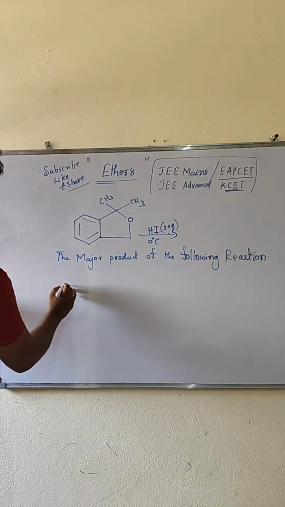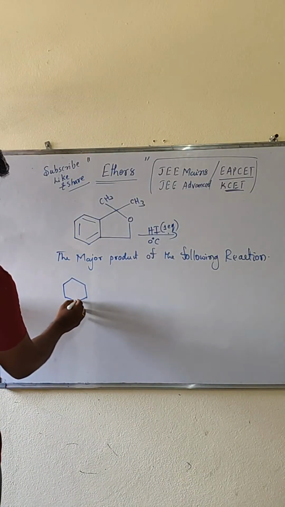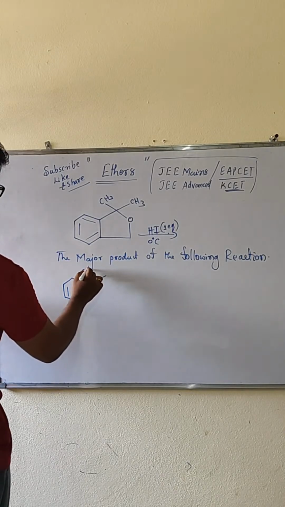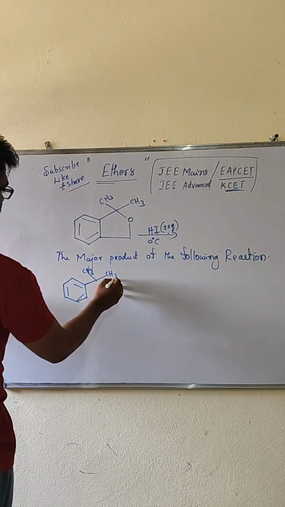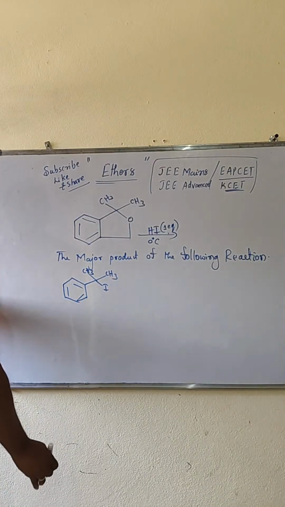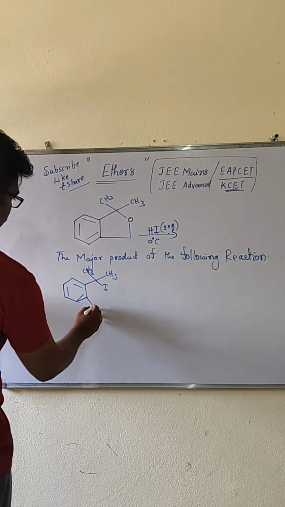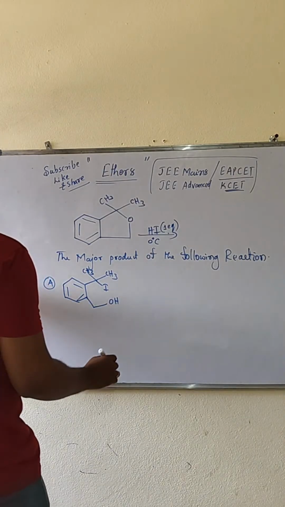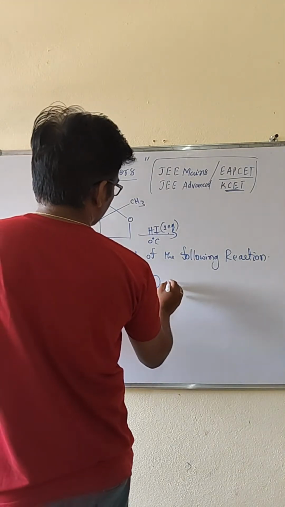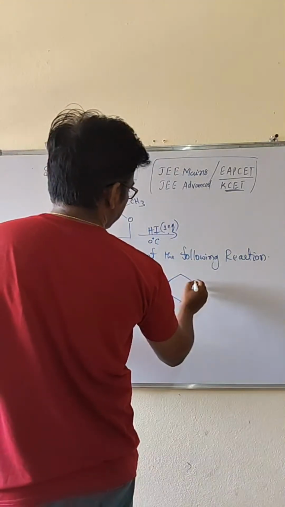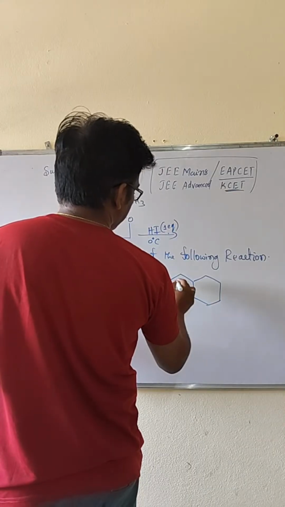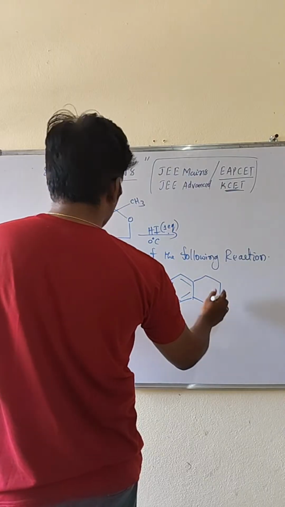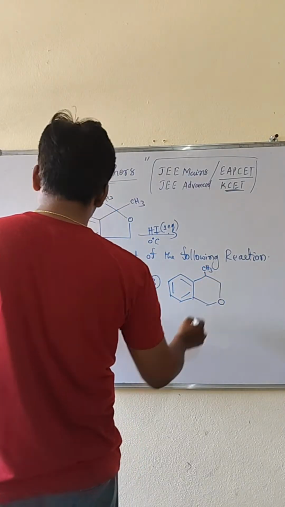One is benzene attached with CH3 bond CH3I, then here OH, this is A. Then B, in this case oxygen is there, then one more CH3.